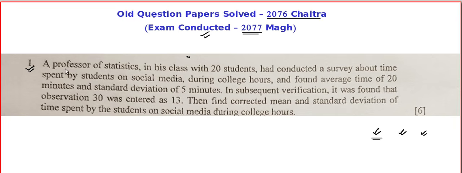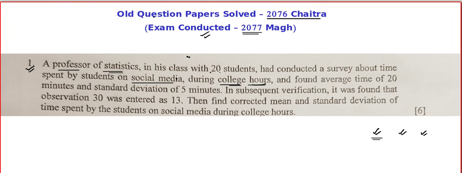They are talking about a professor of statistics, and he's so worried about his students. He's collecting data about how much time the students are spending on their mobile phones, or on social media, during college hours.